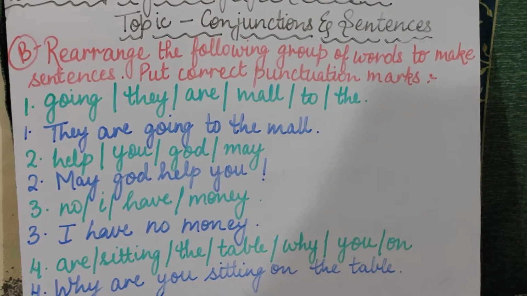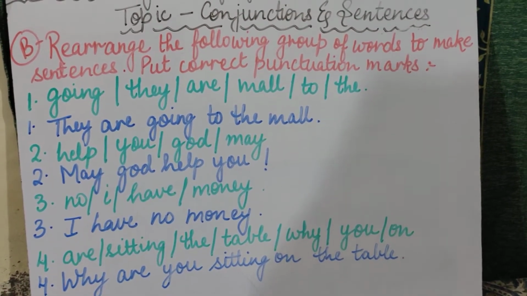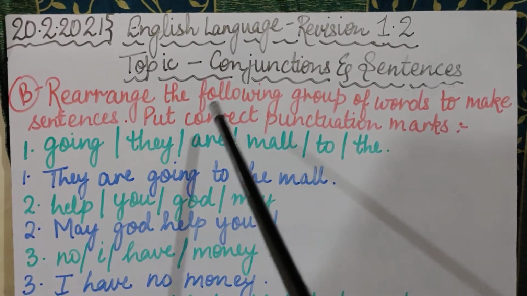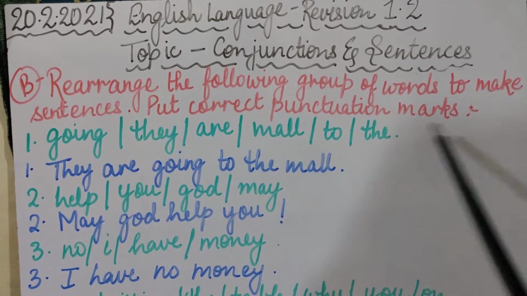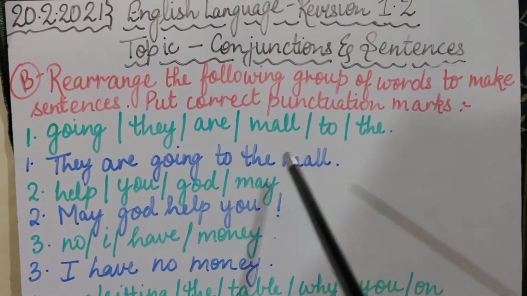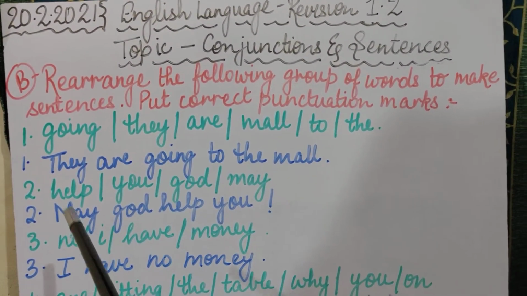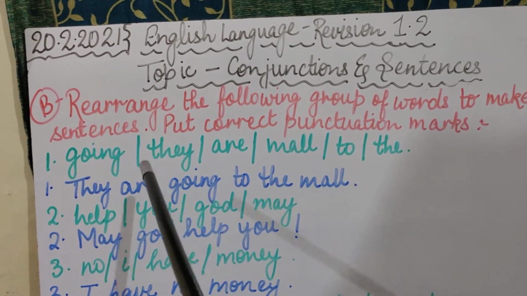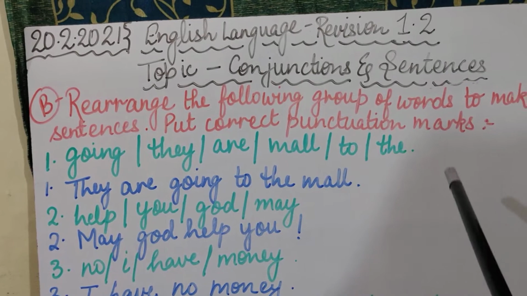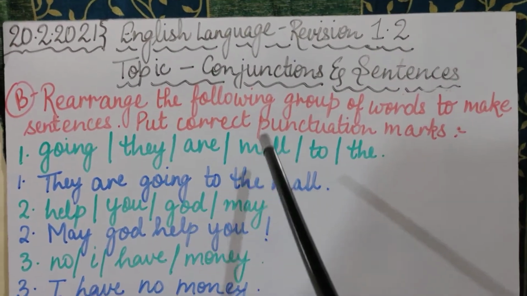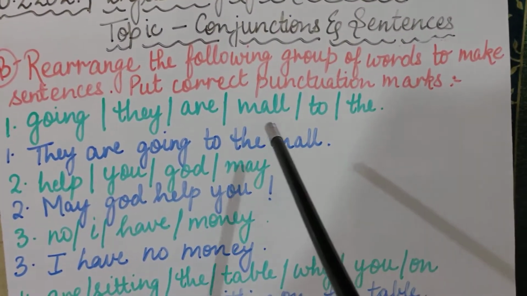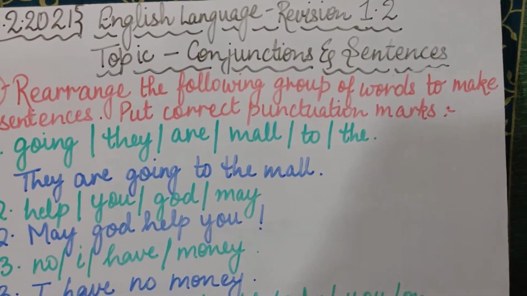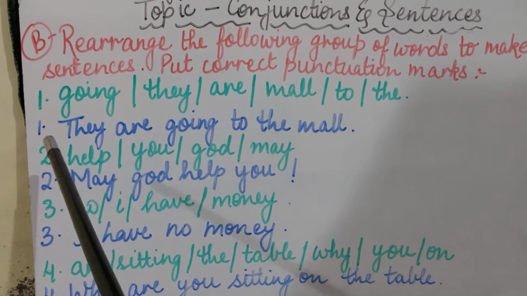Now moving forward towards an exercise of sentences. Now second part, B part, rearrange the following group of words to make sentences. Here I have given some group of words which are written in green color. What you have to do, you have to rearrange these groups of words to make a complete proper sense, and you also have to put correct punctuation marks. Is that clear? So listen to it carefully.